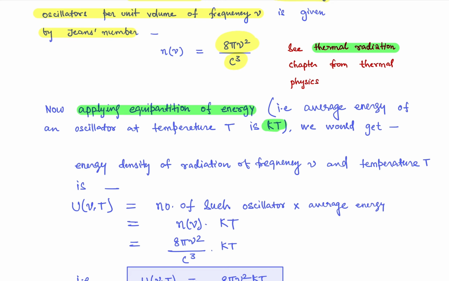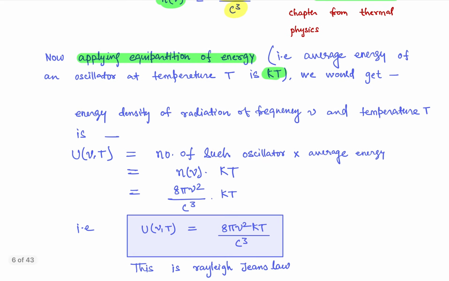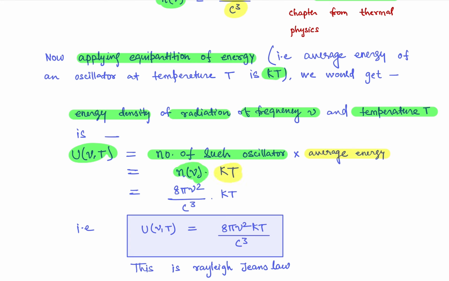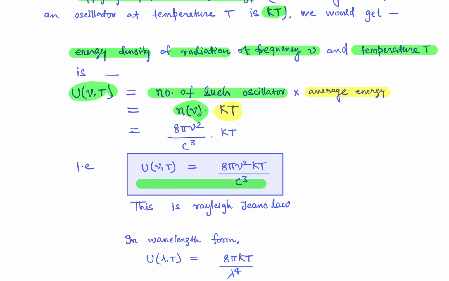So what will happen? Per degree of freedom per particle, we have kT energy, and there are n such particles. So what you will do? You will find the energy density of radiation of frequency nu and temperature T, which is given by this value U, which is a function of frequency and temperature. And the number of such oscillators is now multiplied with the average energy. Average energy is kT, and the number of such oscillators is n of nu. And now we are simply multiplying, and this whole thing is actually called